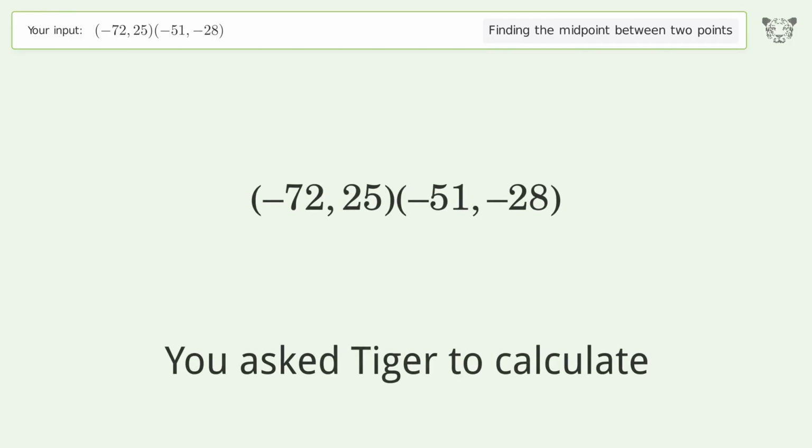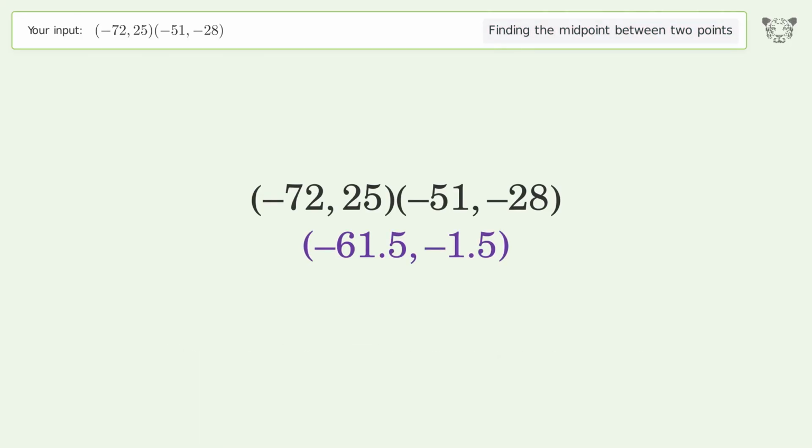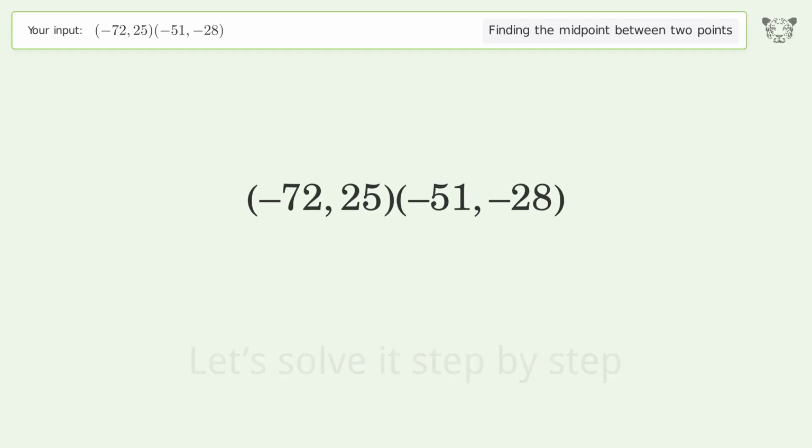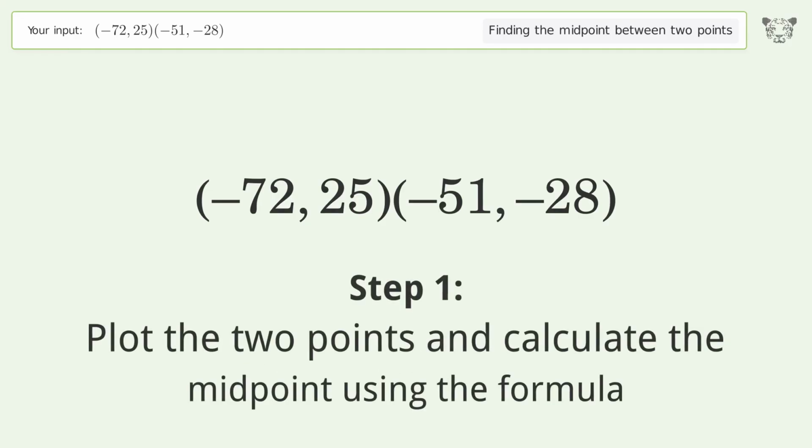You ask Tiger to calculate. This deals with finding the midpoint between 2 points. The midpoint between the 2 points is negative 61.5, negative 1.5. Let's solve it step by step. Plot the 2 points and calculate the midpoint using the formula.